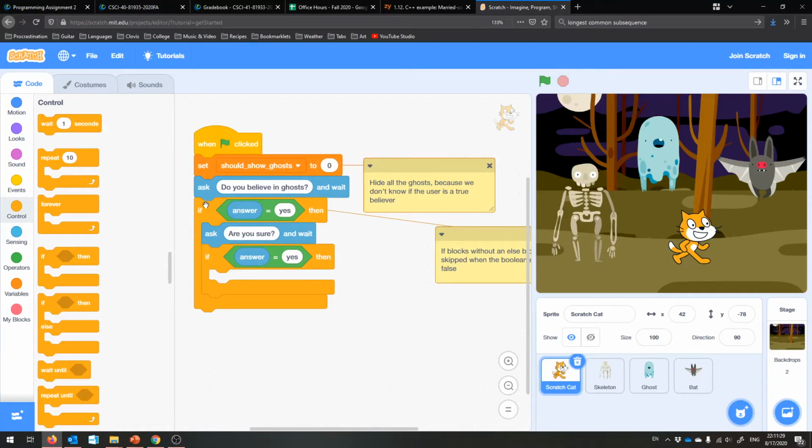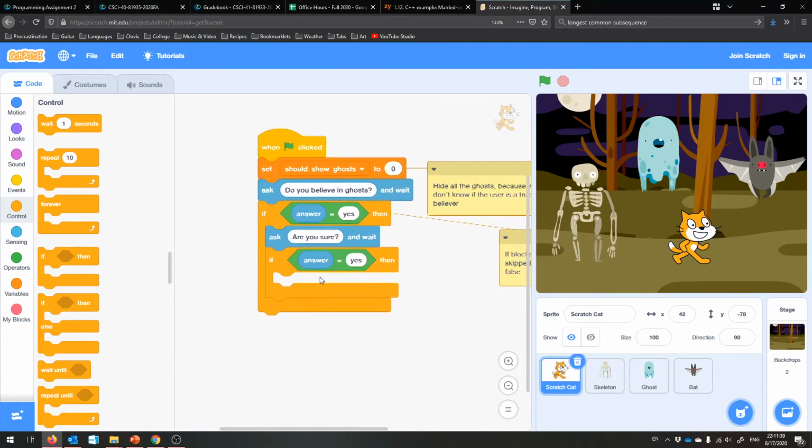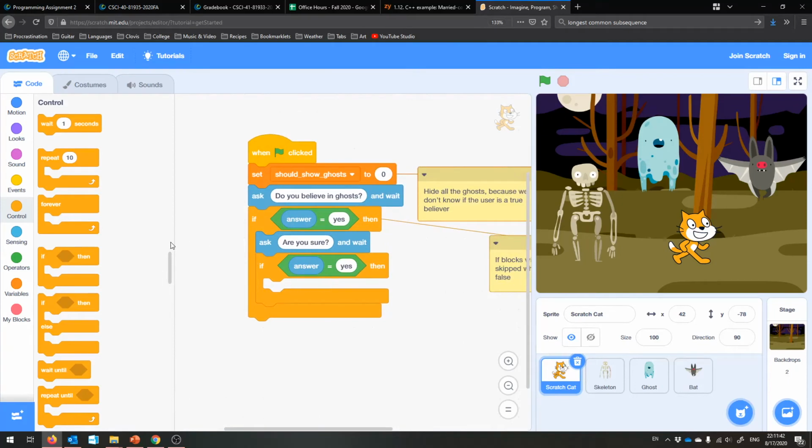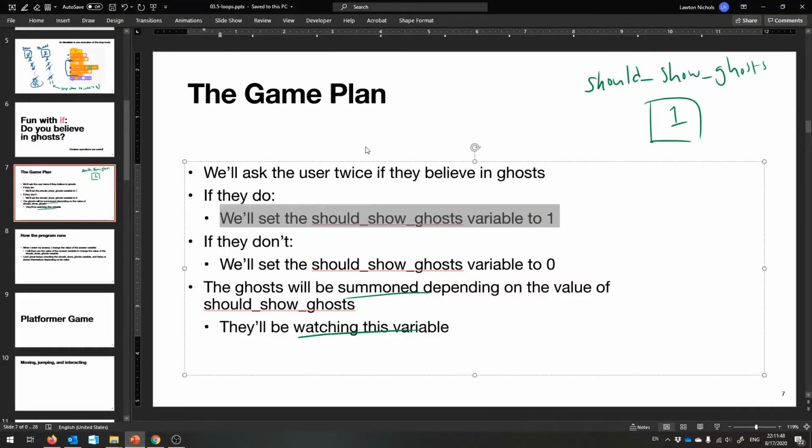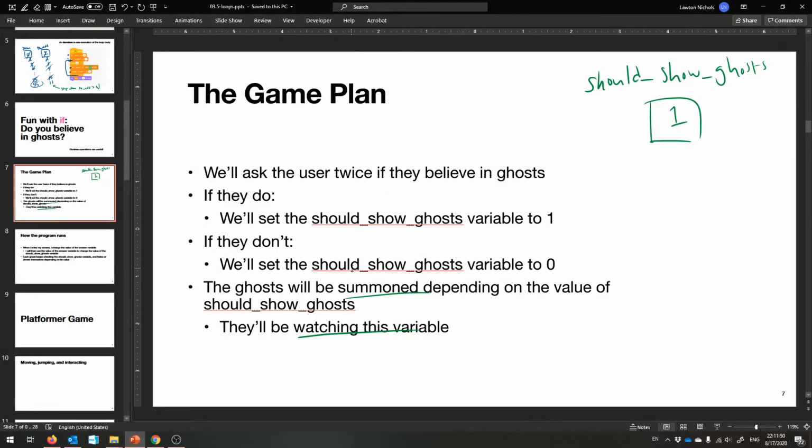Are you sure? So one if statement, are you sure? And inside of that, a second if statement. So only if both of these Boolean conditions are true do we ever get to this, the meat, this inner if statement. All right. And if that's true, our game plan is we'll set that should show ghosts variable to 1. Otherwise, we'll set it to 0.